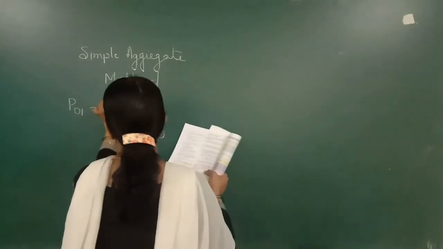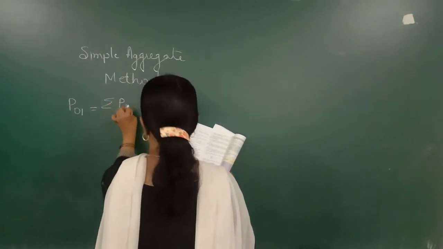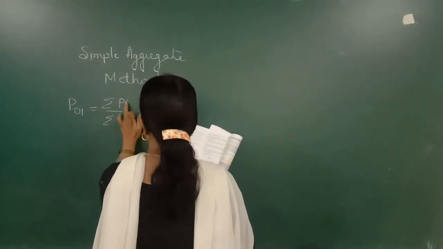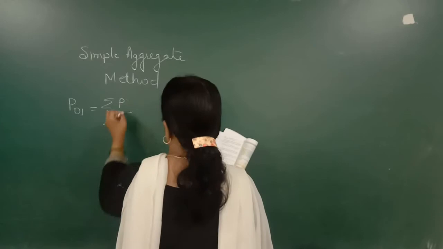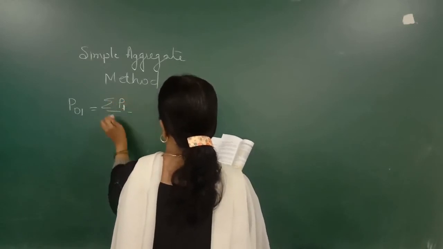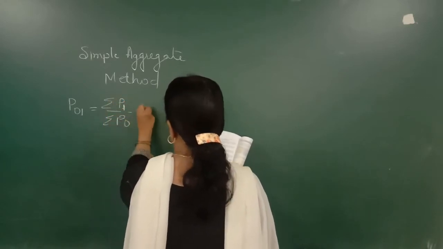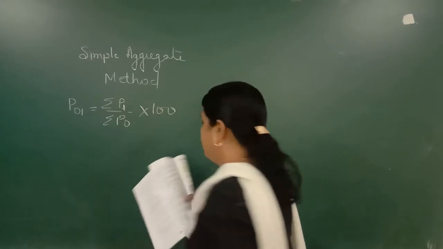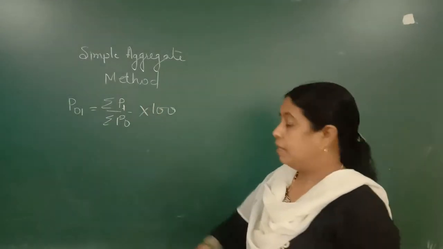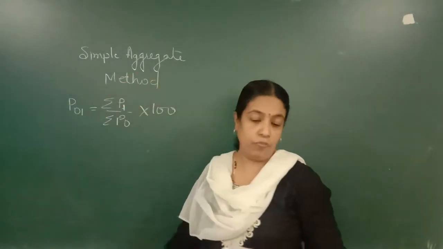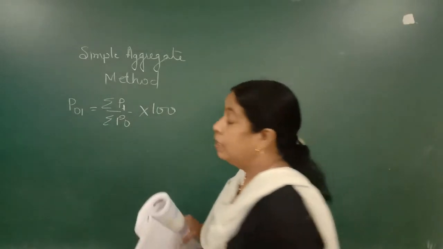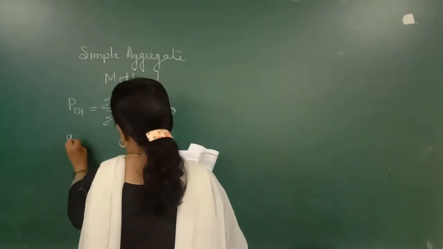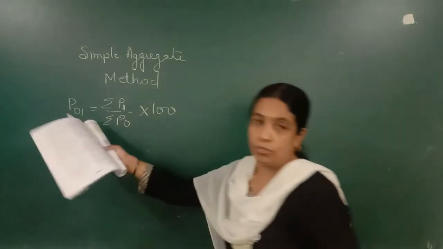The formula is summation P1 upon summation P0 into 100. This is the simple aggregate method to find the price index number. Now to find the quantity index number, only this will change.